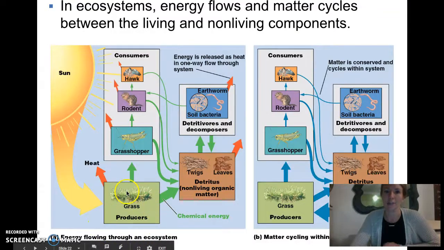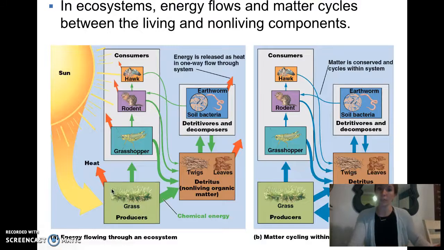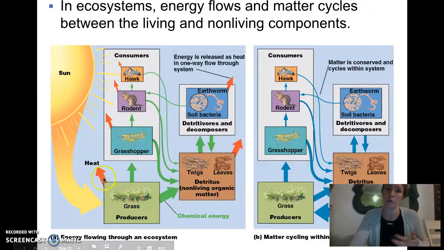they harness the sunlight, turn it into chemical energy, but they lose some of that energy as heat because they still do cellular respiration. They still need the energy, the chemical energy that they capture, so we lose some as heat. Then it moves up the food chain from grasshoppers, or from primary consumers to secondary consumers to tertiary consumers. You can see the arrows getting thinner because only 10% goes up the trophic levels. And at every level, energy is lost as heat. That's through the metabolism of the organism that's using it. So the ultimate fate of all this energy is that it's getting lost as heat.